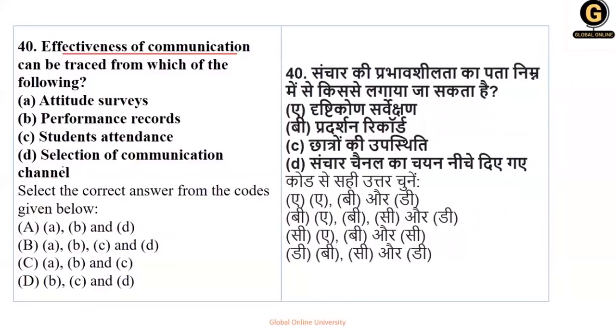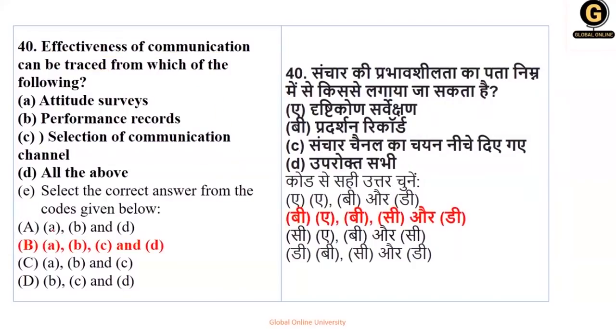So if you see over here, every option, ये सारे यूज होंगे जब हमें effectiveness of communication stress करना है. Okay, so if you see here, the option number B is your right answer.